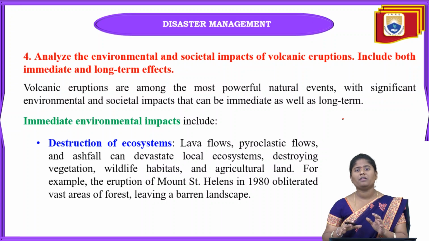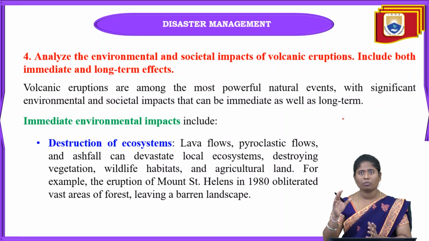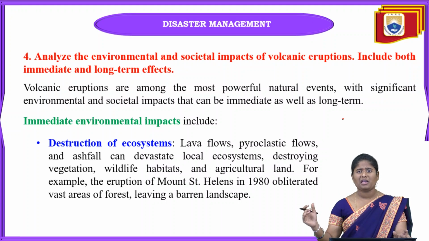Nearby these volcanoes, so many people are living, so many towns or cities. When a volcano erupts with a high flow of lava, that lava flows downstream towards the areas below.